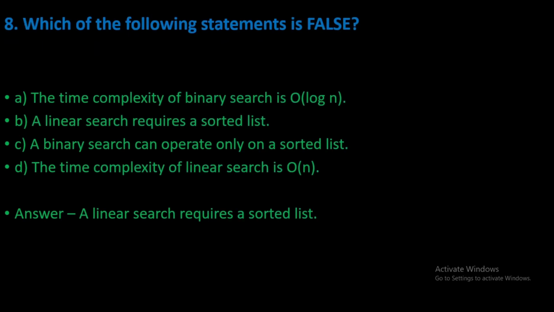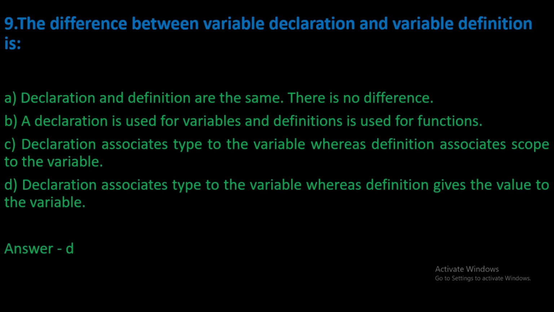So eighth question is which of the following statement is false? The time complexity of a binary search is O of log n. So this is correct. Second one is a linear search requires a sorted array. So this is not correct, because this is not compulsory. A binary search can operate only on a sorted list. So this is correct. And the fourth one is the time complexity of the linear search is O of n. So 1st, 3rd, and 4th options are correct, and our answer is a linear search requires a sorted array. So this is false.